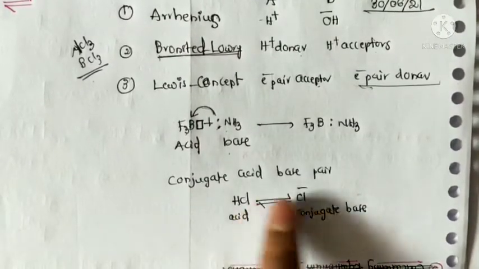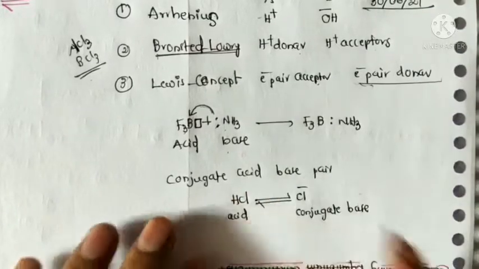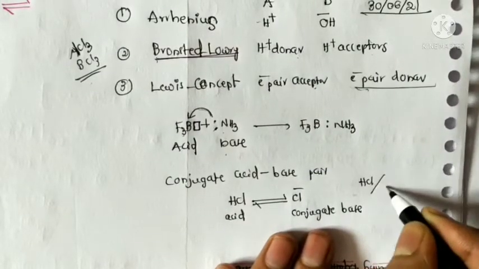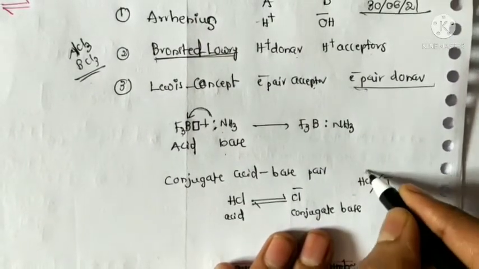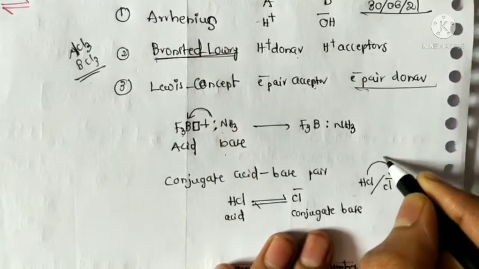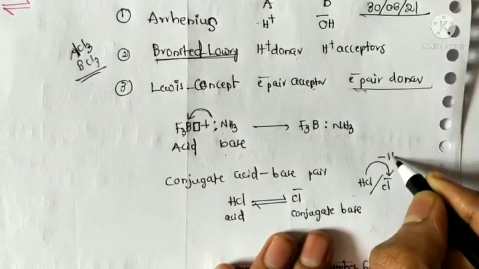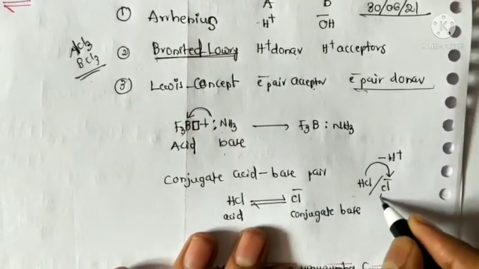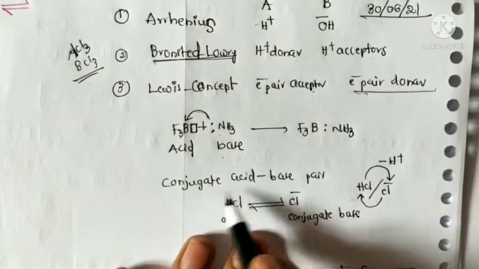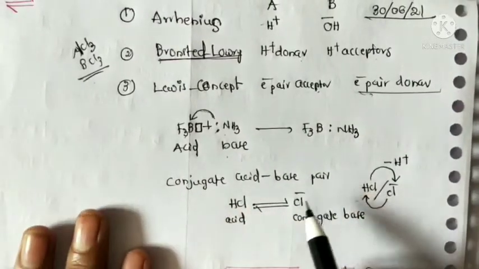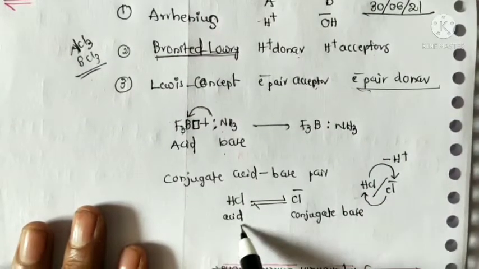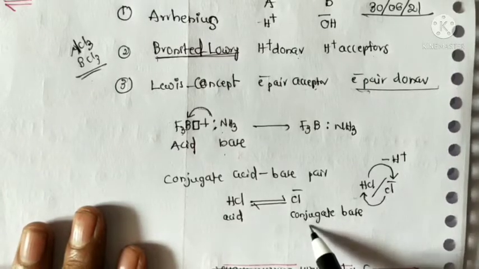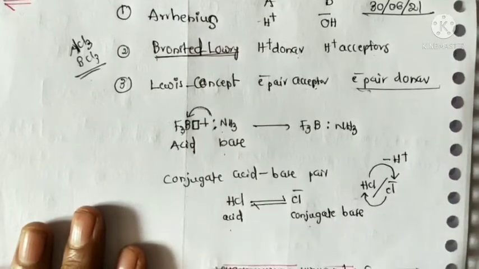Why? Because this pair differs by only 1 proton, that's why it is called a conjugate acid-base pair. In such a pair, one is an acid and the second is its conjugate base, or one is a base and the second is its conjugate acid.